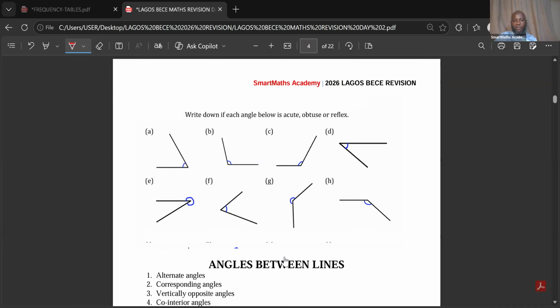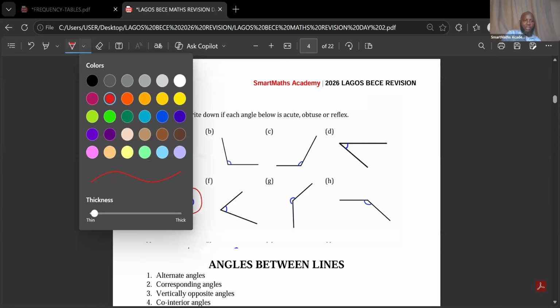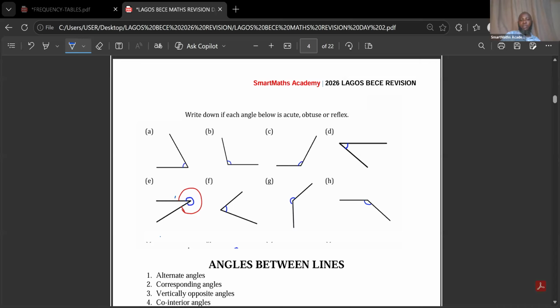Okay, E. What type of angle is E? For E, let me explain something. Where the angle is outside here like this, that is where the angle is. So that is reflex. So it's outside. What they ask you is the one that you have inside here. So that will be acute. So the outside of it will be reflex.